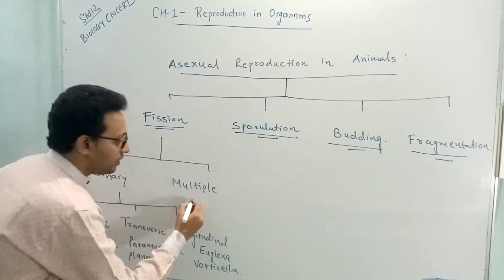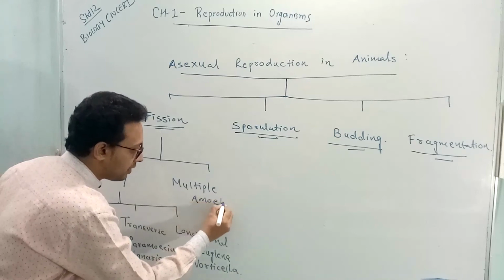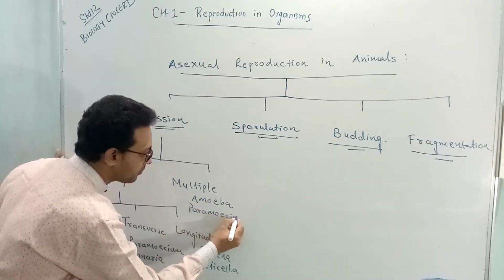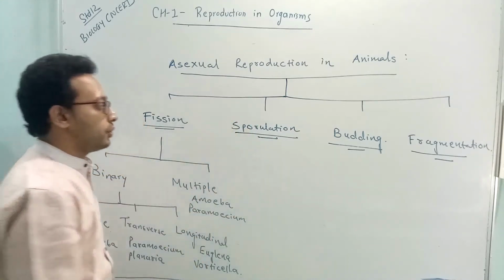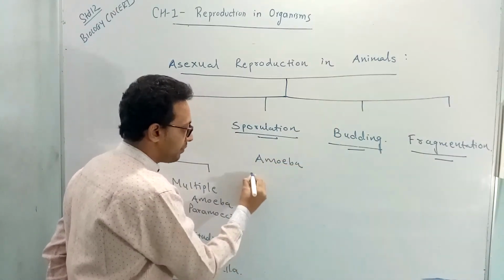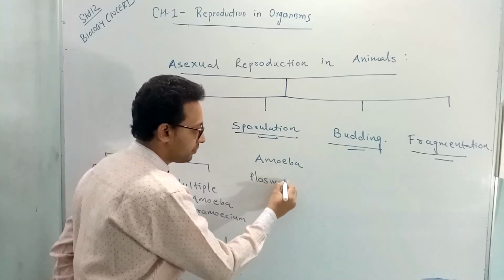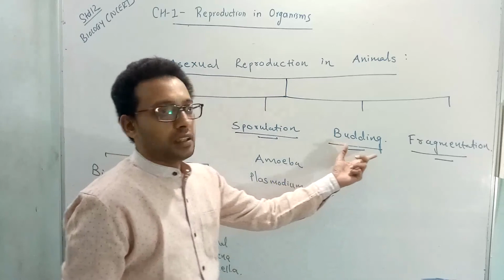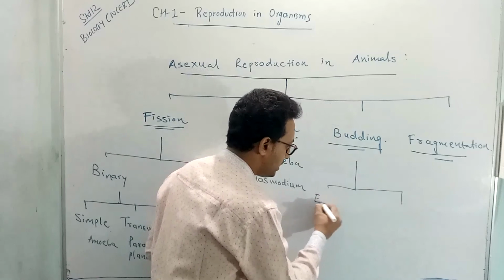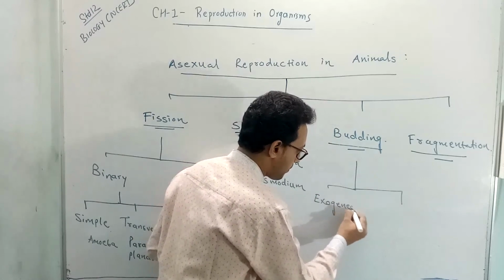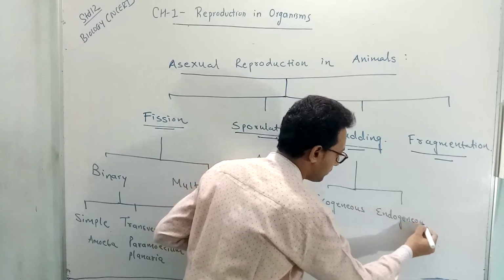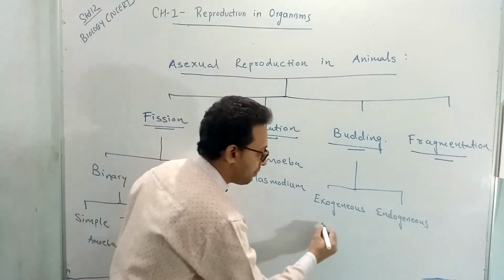In multiple fission, the examples are amoeba and paramecium. The examples of sporulation are amoeba and plasmodium. In budding, there are two types of methods: exogenous and endogenous. In exogenous budding, the example is hydra.